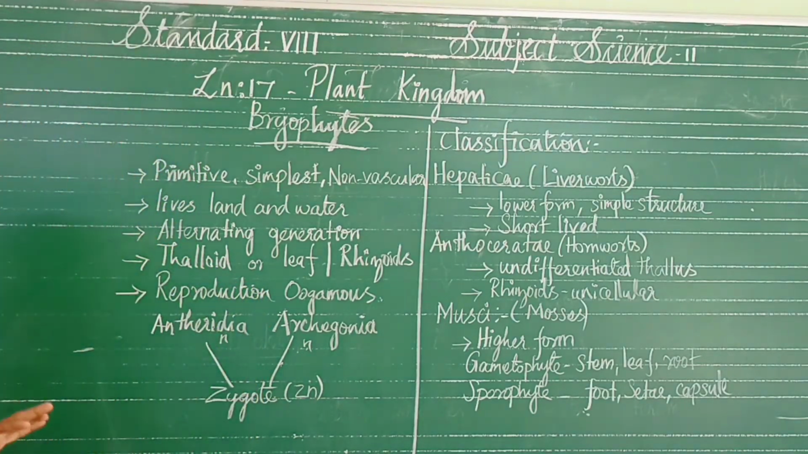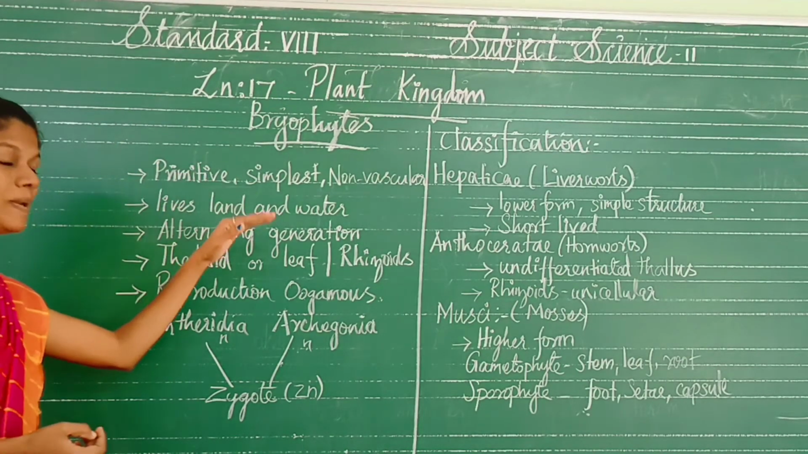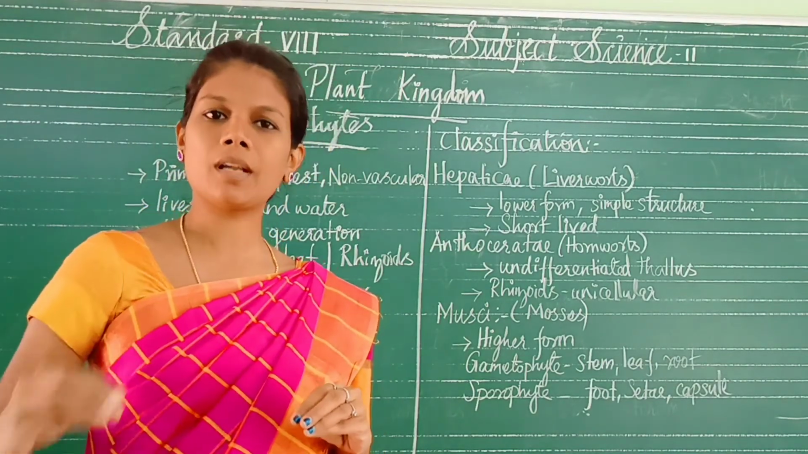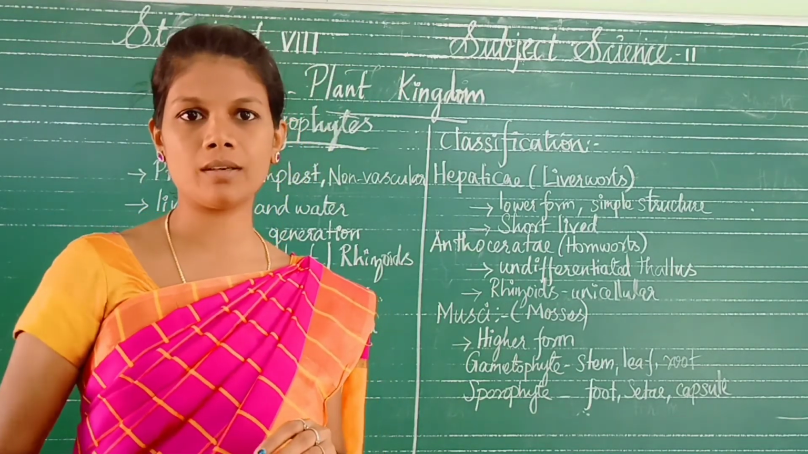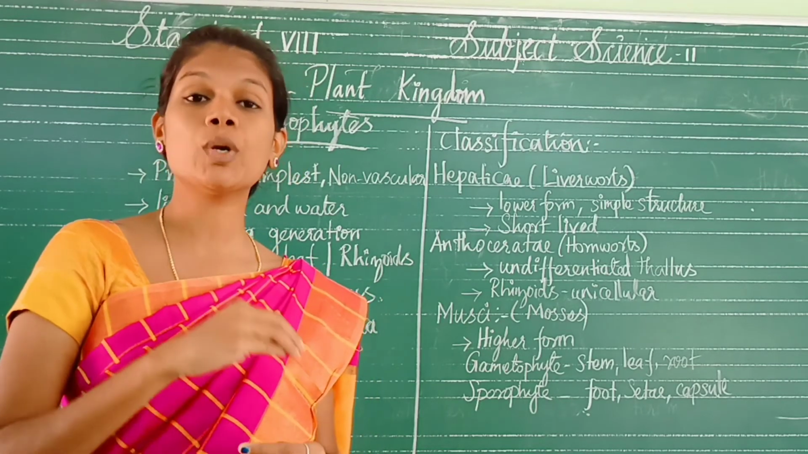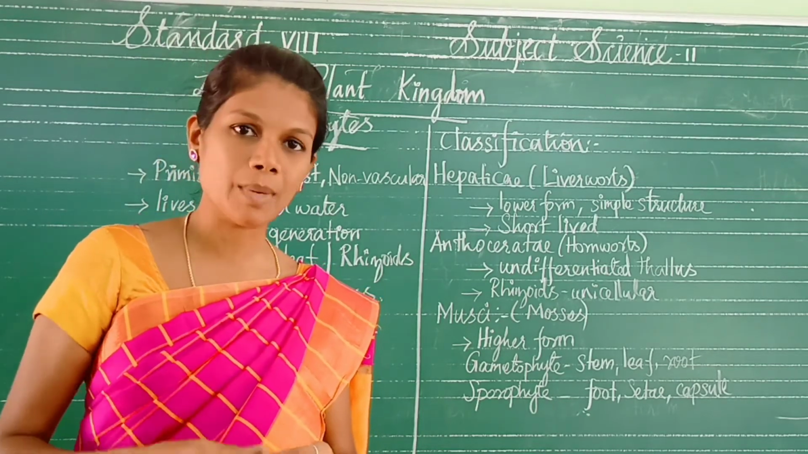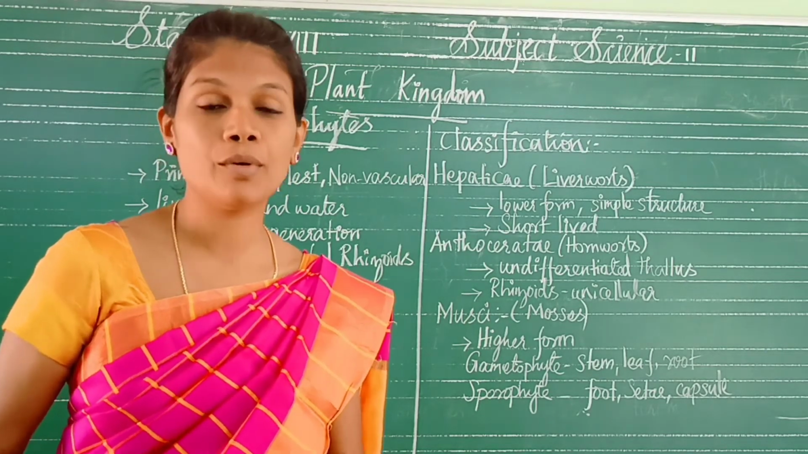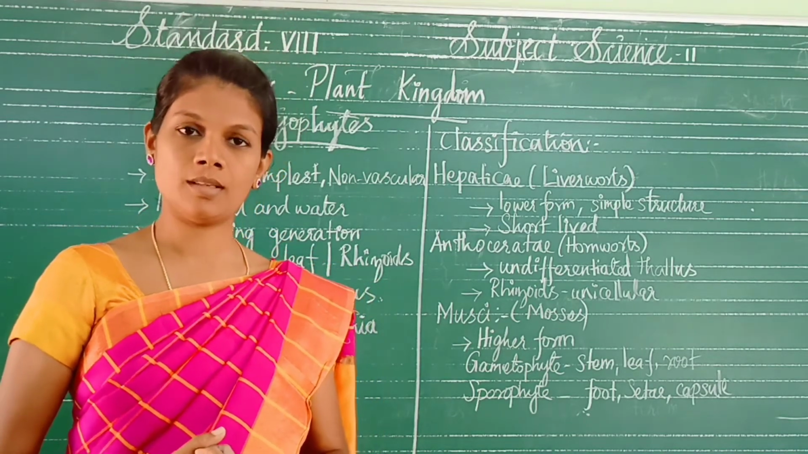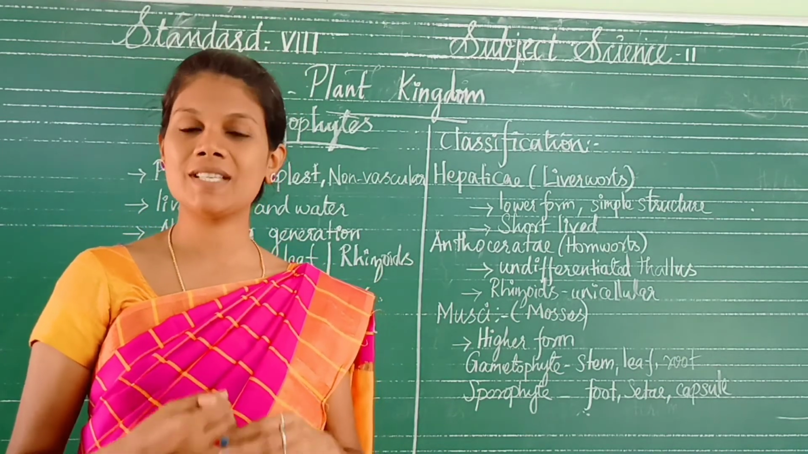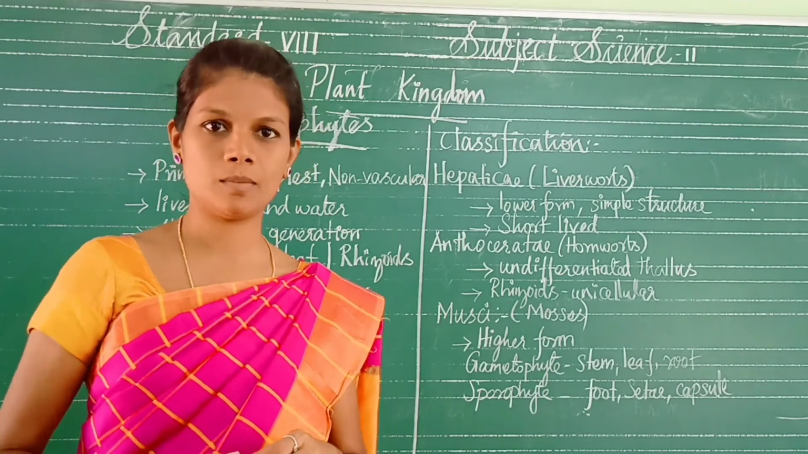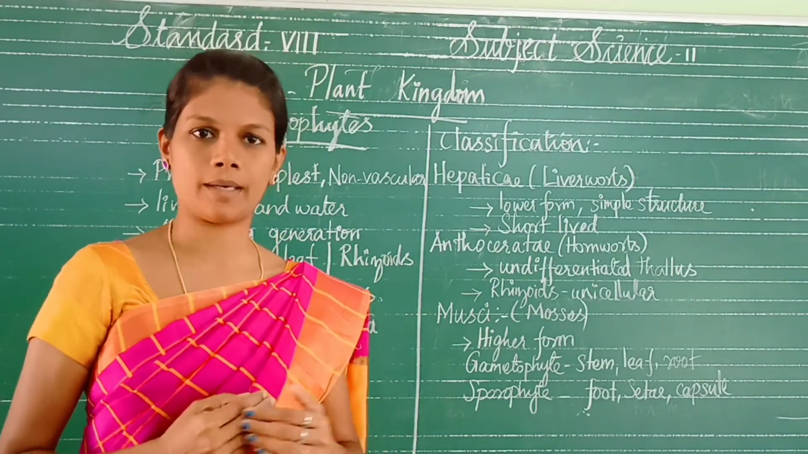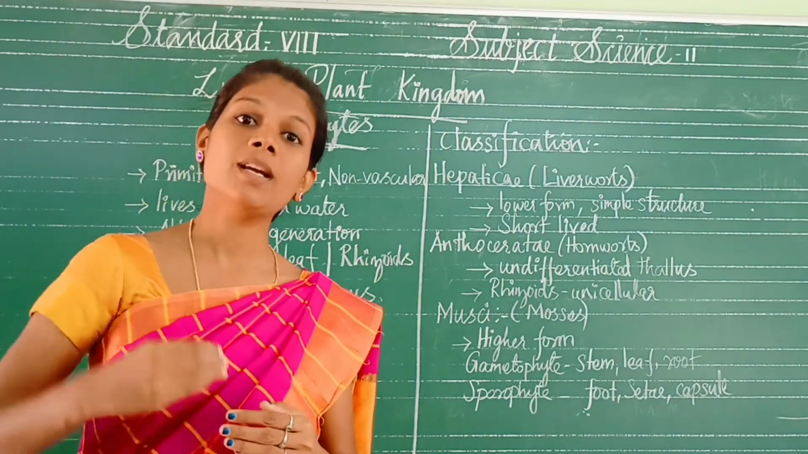Bryophytes are very primitive, simplest non-vascular cryptogams. What is the meaning of non-vascular cryptogam? First of all, do you know what vascular is? Vascular bundle: the xylem and phloem. These vessels together form the vascular bundle. What is the function of xylem and phloem? They transport food and water in the plants.